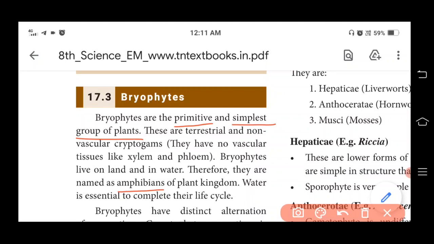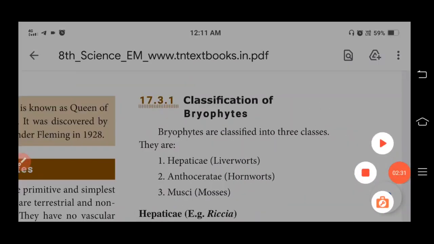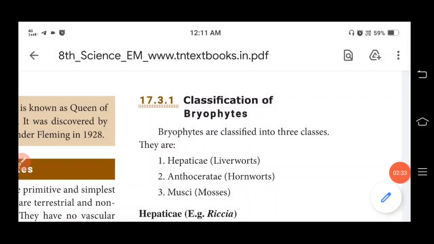Water is essential to complete their life cycle. Bryophytes are classified into three groups: Hepaticae, Anthocerotae and Musci.